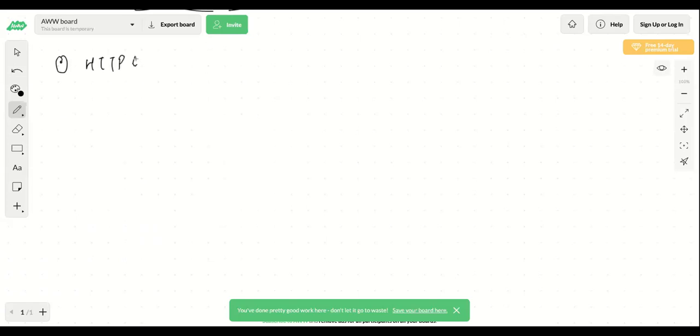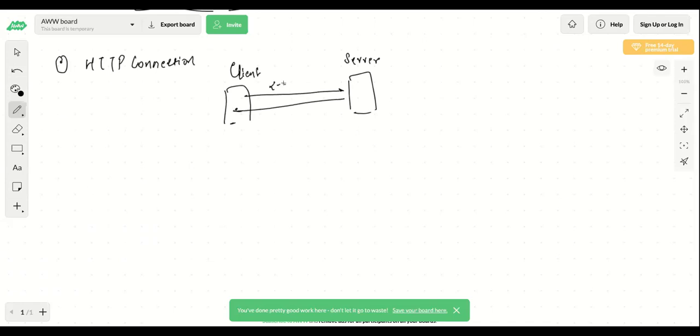Correct. What happens in the HTTP connection is that if there is a client and there is a server, first authentication, two-way communication will happen. Some details will be transferred and the connection will be established. After this, the connection is established and the request is sent from the client to the server, and the server will return the response to the client. So this is your HTTP connection.